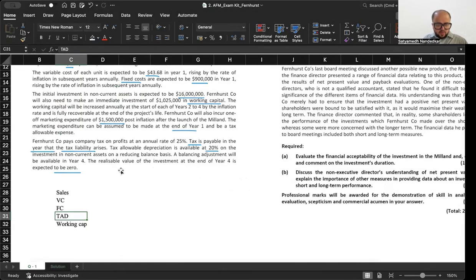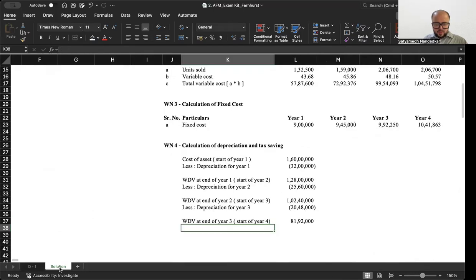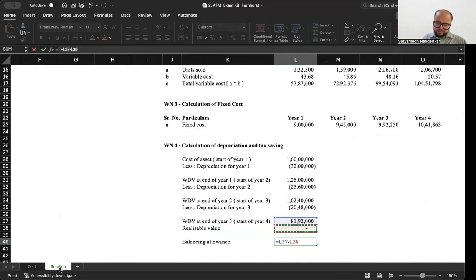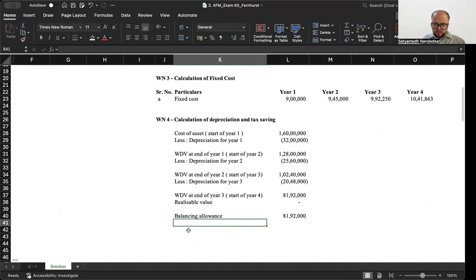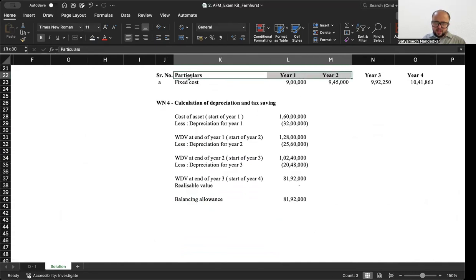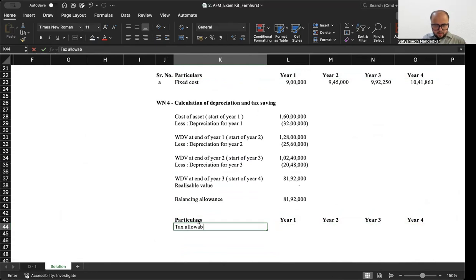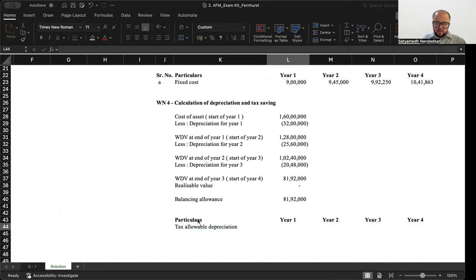They have specifically said that the realizable value is expected to be 0. Realizable value is 0. So you have your balancing allowance of 81 lakh 92,000. Now for each of these years, you have the tax allowable depreciation that you have calculated, and on that you will have to calculate the amount of tax saving.